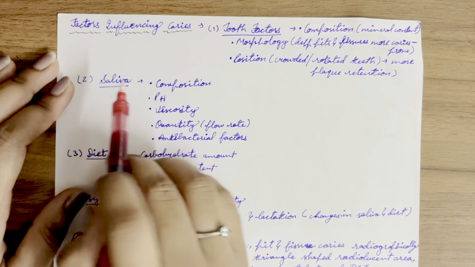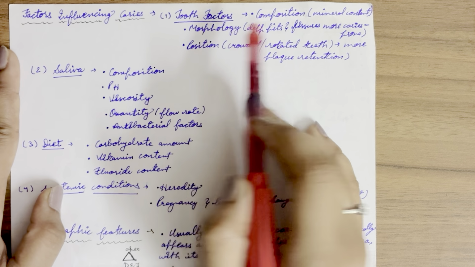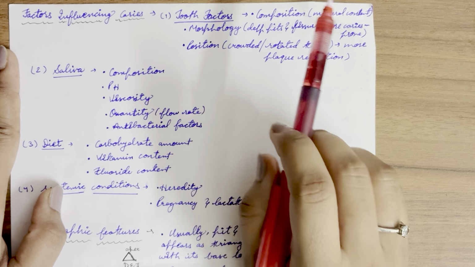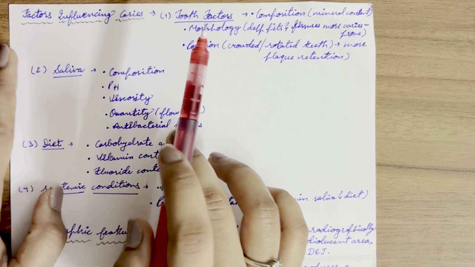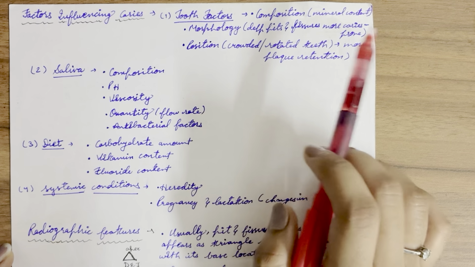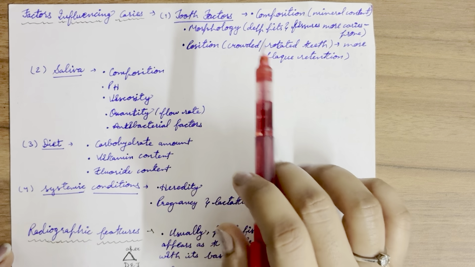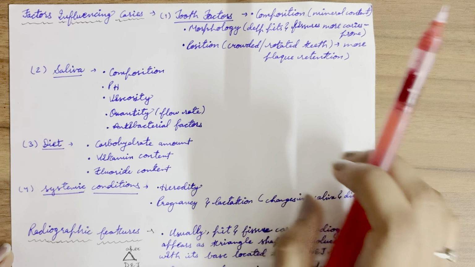Now we will start with factors influencing caries. First is tooth factor. It involves composition, morphology, position. Composition: how much mineral content is present. Morphology of the tooth, like deep pit and fissure, leads to more caries. Position of the tooth, like crowding or rotation, leads to more plaque retention and more plaque accumulation.